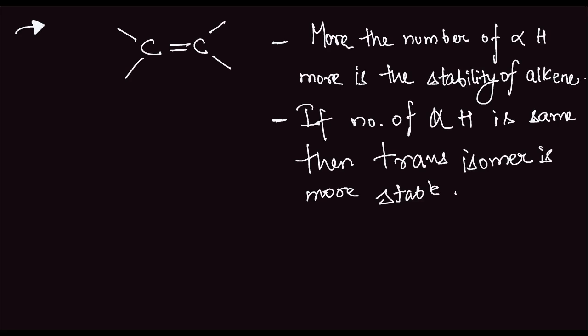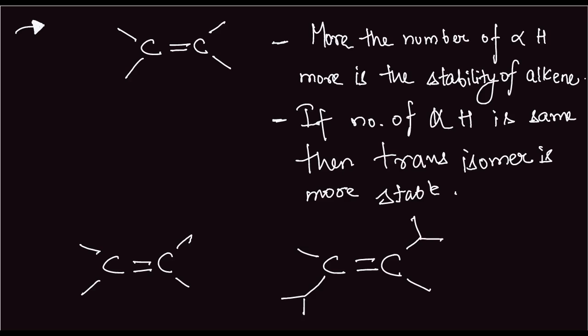So let us look at an example. Say we have this alkene, the one mentioned above, and we have this alkene. Now, which is more stable?